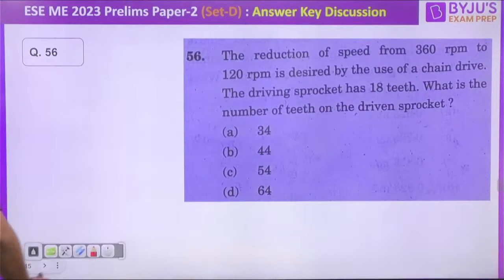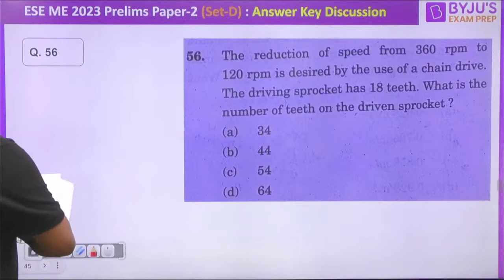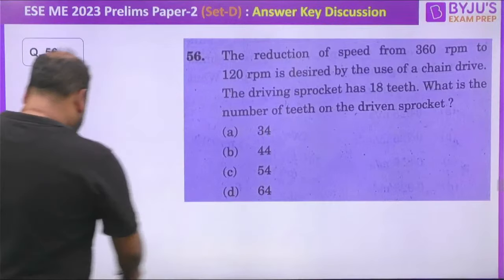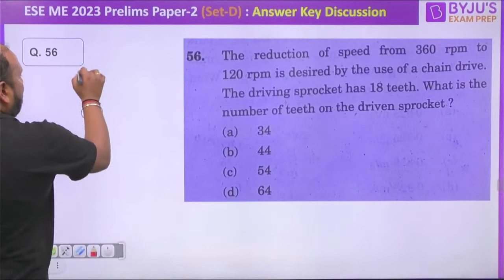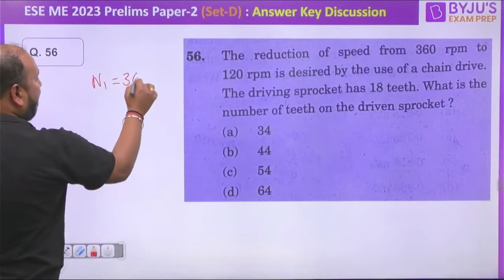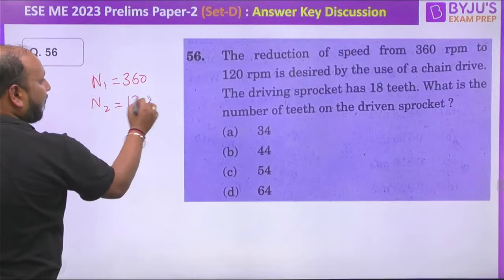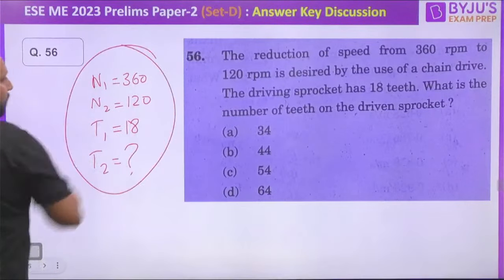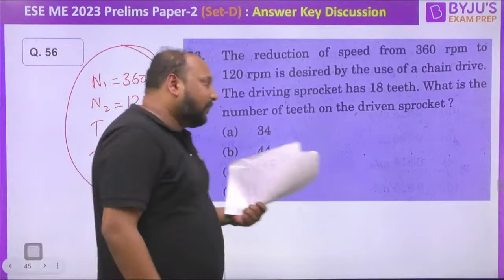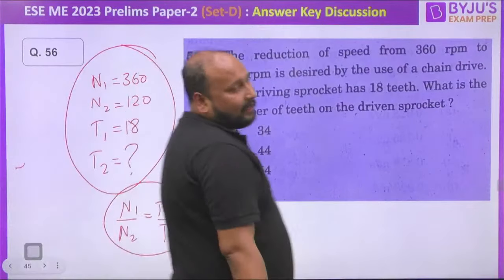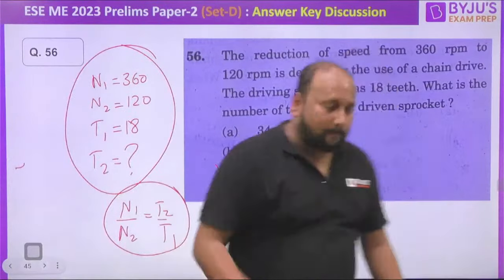Okay, next question is from question number 56. The reduction in the speed from 360 to... अरे बहुत easy question है. देखो, we are having N1 is equal to simply 360, right, and N2 is equal to 120, T1 is equal to 18. What's the value of the T2, right? तो सिंपल आप इसमें इक्वेशन, क्योंकि आपको कोई एफिशिएंसी भी नहीं दे रखा, so definitely you will be taking the simple ratio N1 by N2 is equal to T2 by T1. Place all the values, you'll be getting directly 54 as the correct answer, that is option C. आगे बढ़ते हैं नेक्स्ट क्वेश्चन की ओर.